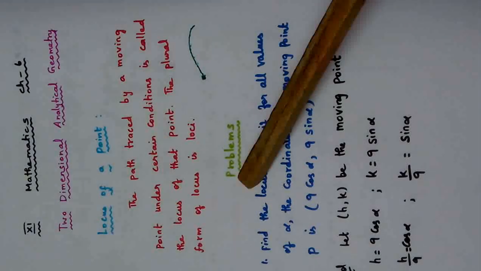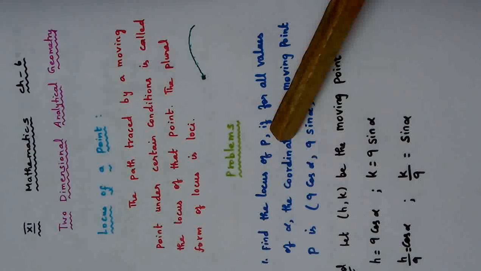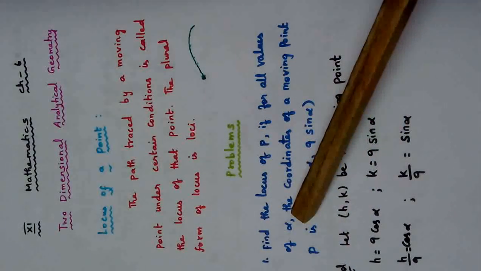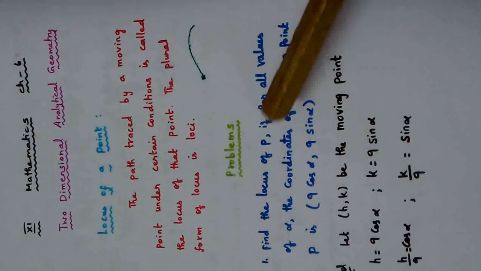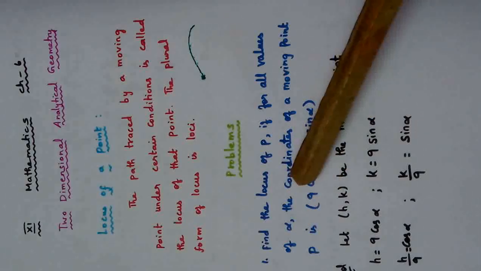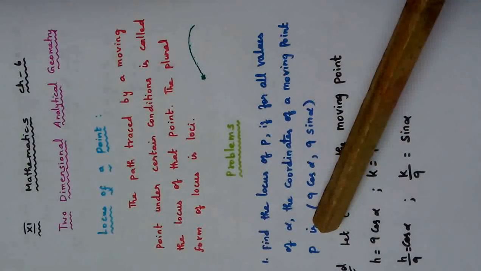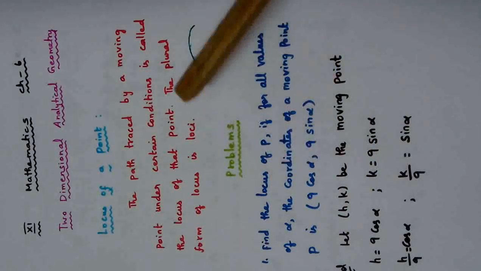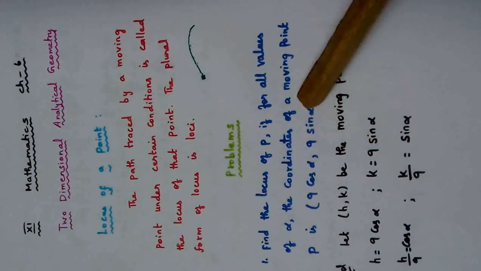Problem number 1. Find the locus of P. Find the locus of the point P, if for all values of alpha, the coordinates of a moving point P are given by 9 cos alpha, 9 sin alpha.